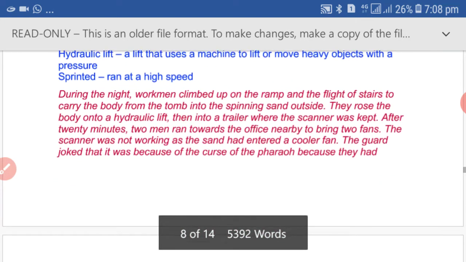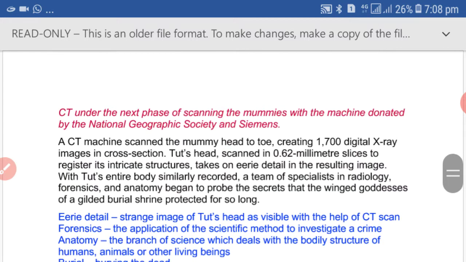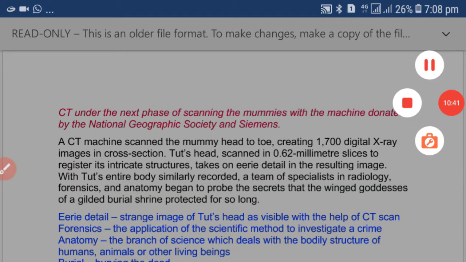After 20 minutes, two men ran toward the office nearby to bring two fans. The scanner was not working as the sand had entered the cooler fan. The guard joked that it was because of the curse of the Pharaoh, because they had removed his body.